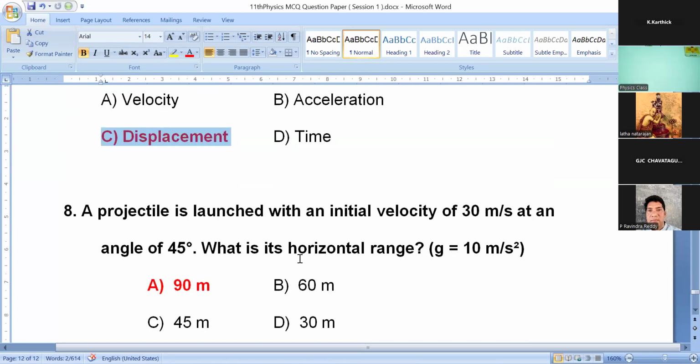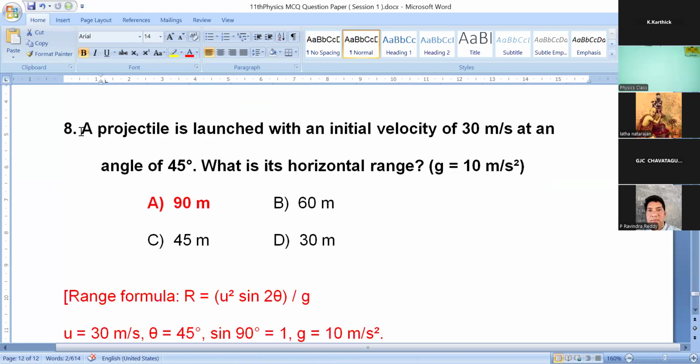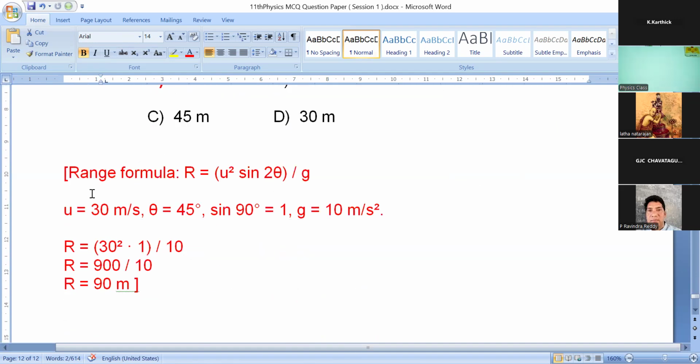Eighth question. A projectile is launched with an initial velocity 30 meter per second at an angle of 45 degree. What is its horizontal range? g is equal to 10 meter per second square. Here we have a formula for range. R is equal to u square sine 2 theta by g in the projectile motion topic. Already you know that. So R is equal to range formula, u square sine 2 theta by g.